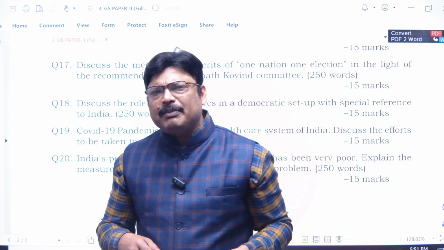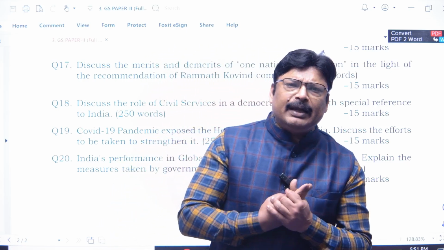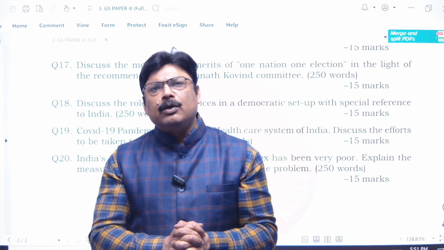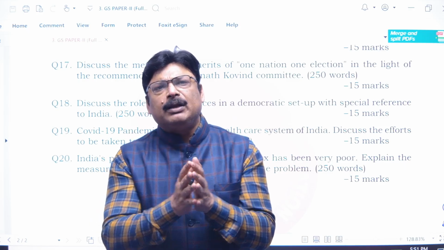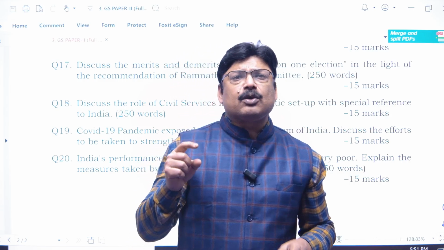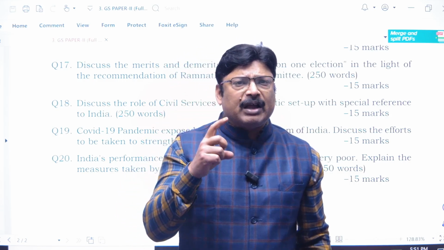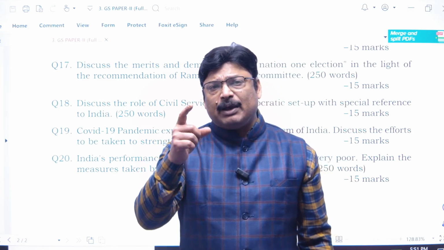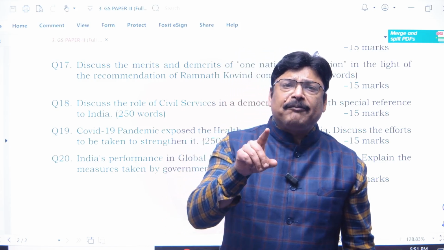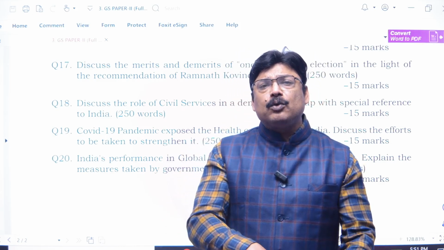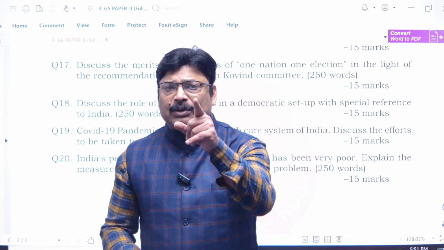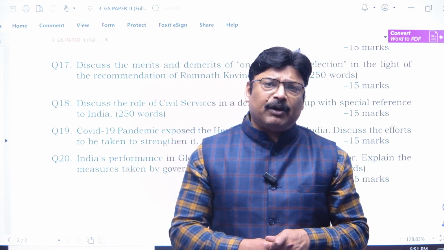The second is that it will require a huge population, a huge workforce, which is going to jeopardize proper functioning at one point of time. This is also not very good. The third is that military forces will be used in a huge amount, and they have to leave the border and come here. This will create a security threat for India.